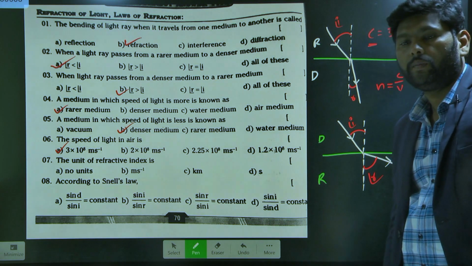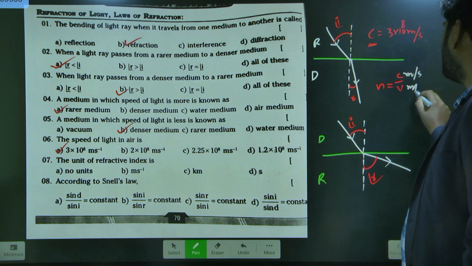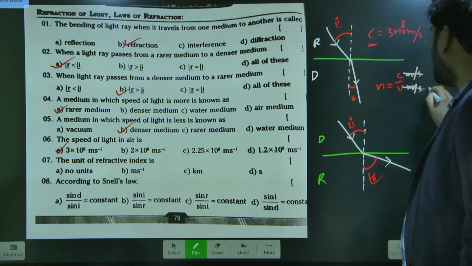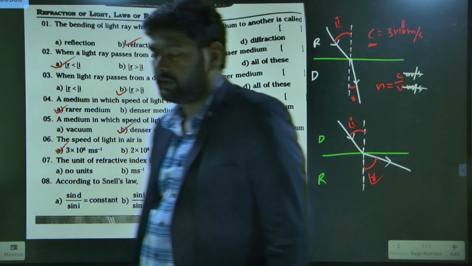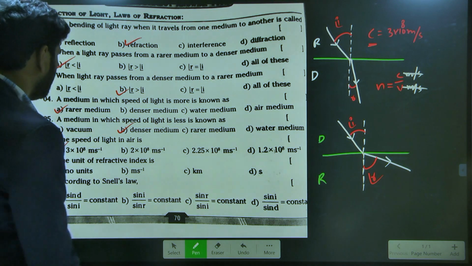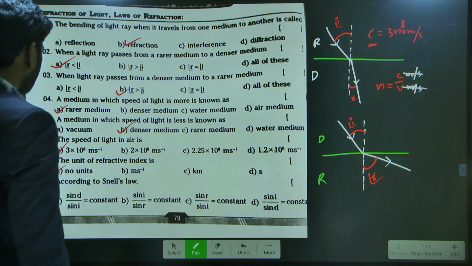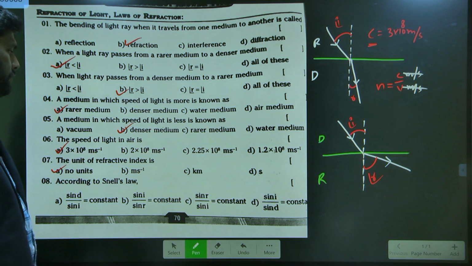What is v here? Speed of light in medium. Here also the unit is meter per second only, so these both will cancel. What is the unit for refractive index then? No units. So what is the option here? A. Yeah, very good. In the same way, according to Snell's law, which one is correct?